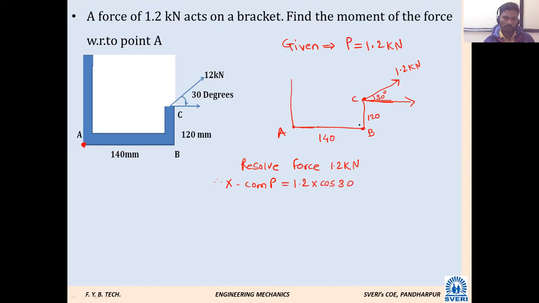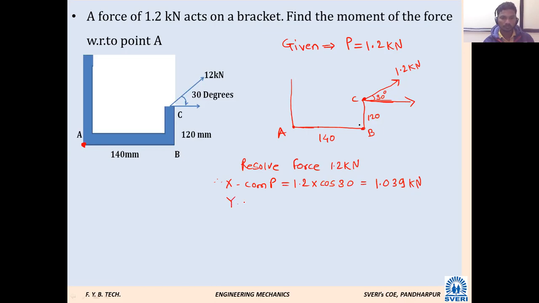Any objection? Anybody having an objection on this? Why have we taken the cosine function here? Because it is the angle made with the x-axis. Yes, the angle made with the x-axis. Tell me, what is the answer? 1.039 kilonewton. Very good.